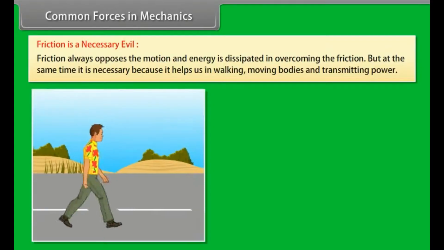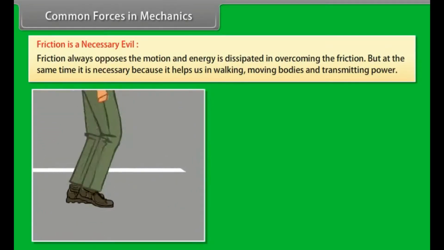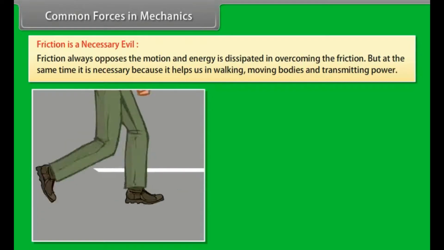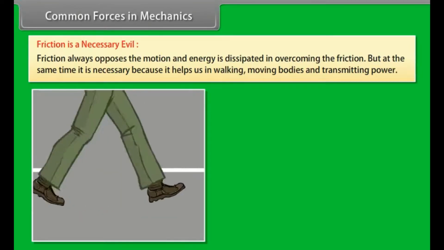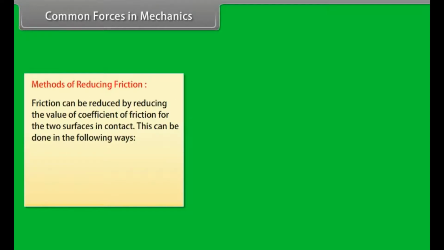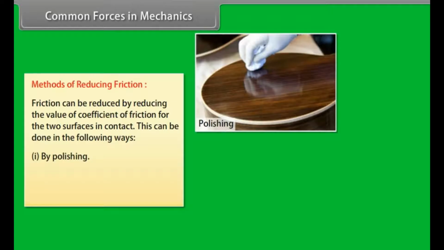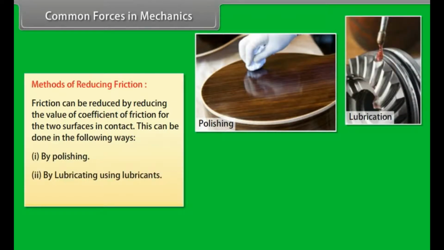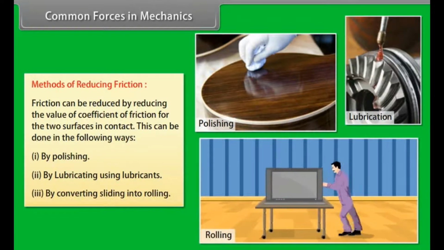Friction is a necessary evil. Friction always opposes the motion and energy is dissipated in overcoming the friction. But at the same time, it is necessary because it helps us in walking, moving bodies and transmitting power. Methods of reducing friction. Friction can be reduced by reducing the value of coefficient of friction for the two surfaces in contact. This can be done in the following ways. Number 1, by polishing. Number 2, by lubricating using lubricants. Number 3, by converting sliding into rolling.